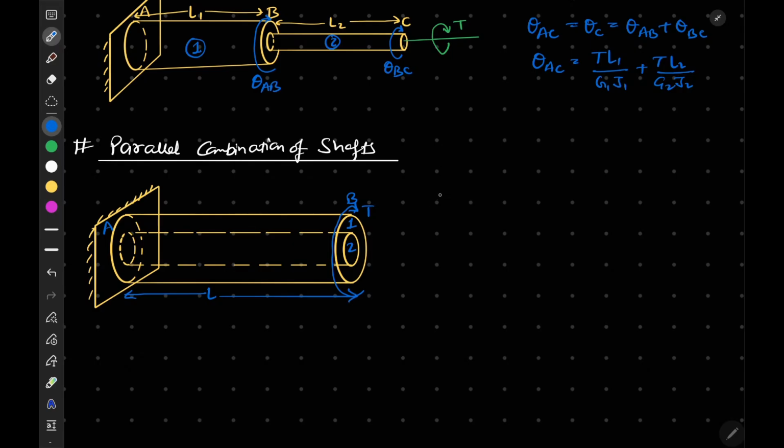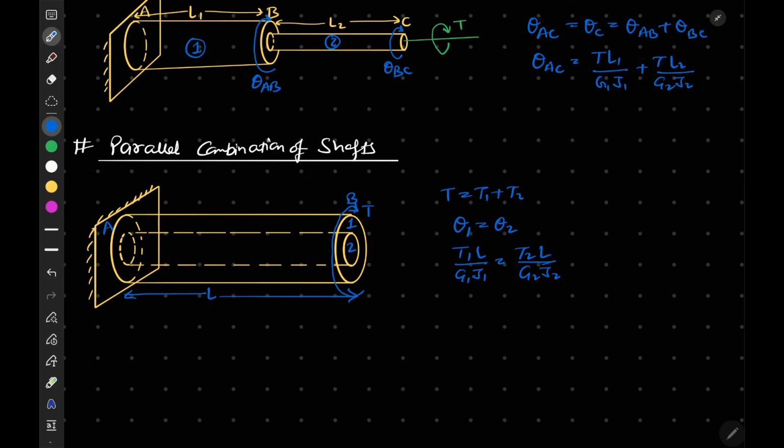If I write the equation, I can write that T is equal to T1 plus T2. Since the shafts are connected in parallel, the twist theta 1 is the same for both. So I can write T1 L by G1 J1 is equal to T2 L by G2 J2.